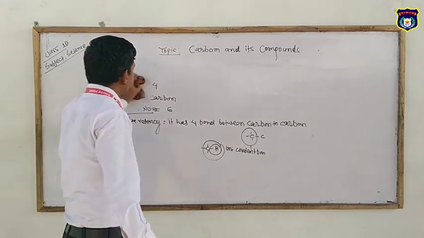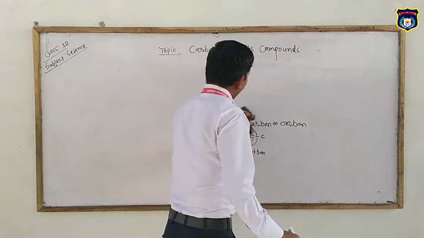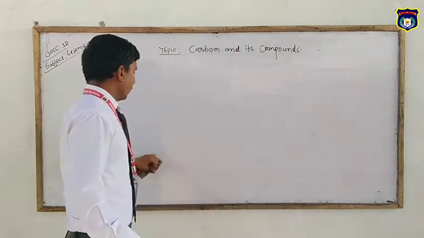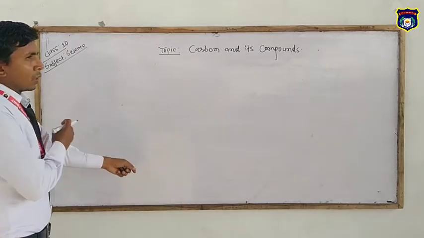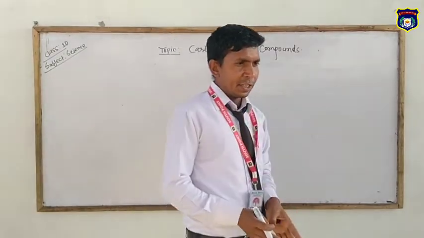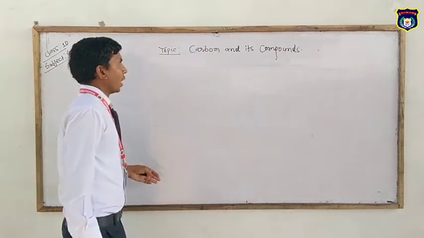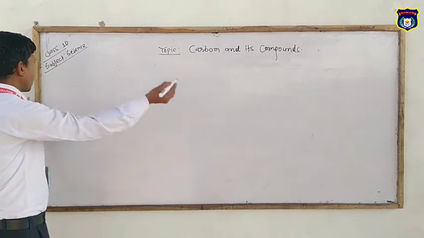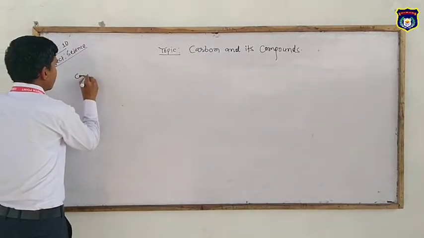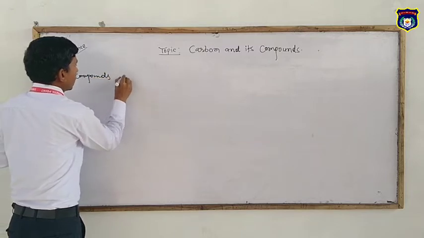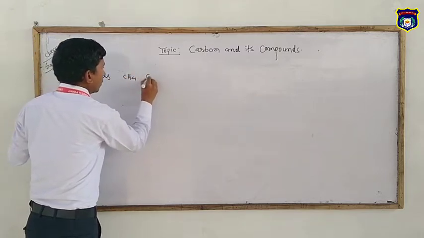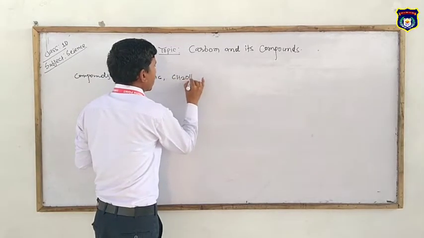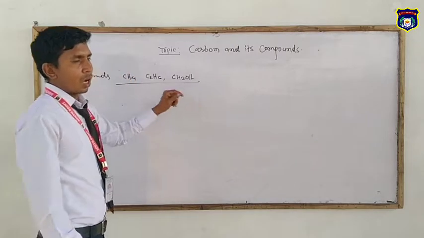Students, you know about the hydro and carbon. Hydrogen plus carbon. What do you mean by hydrocarbons? The compounds that are composed with the help of carbon and hydrogen are known as hydrocarbons, such as compounds like CH4, C2H6, CH2OH, all are types of hydrocarbons.